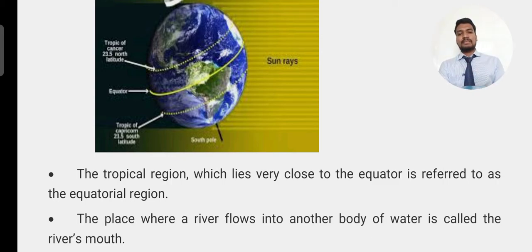fast, and with more height they grow very fast, the trees of this equator region.